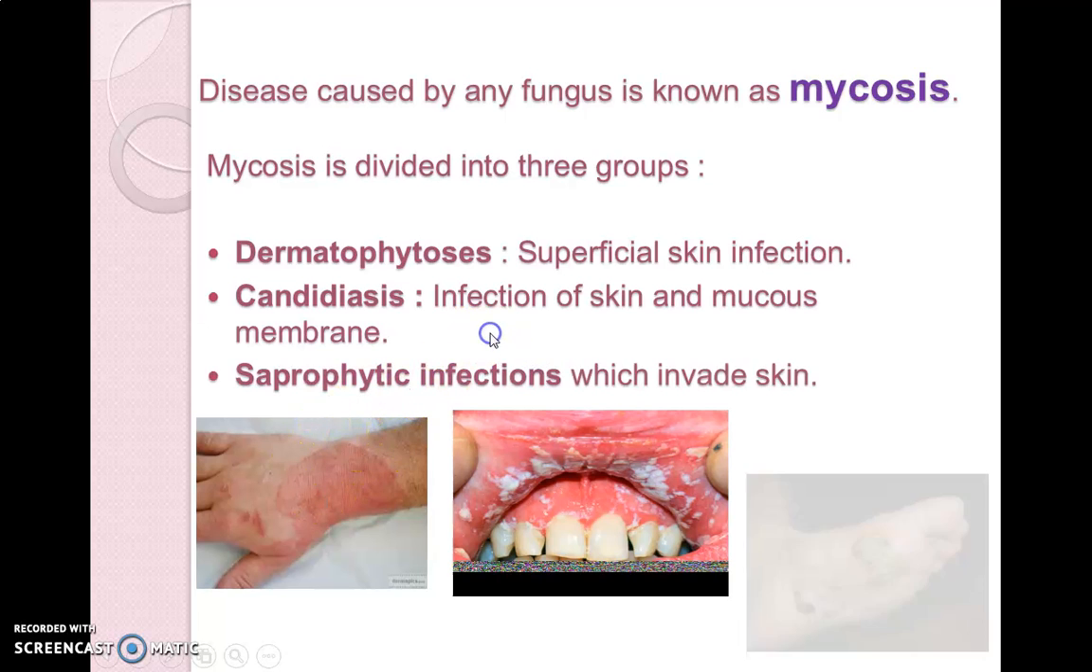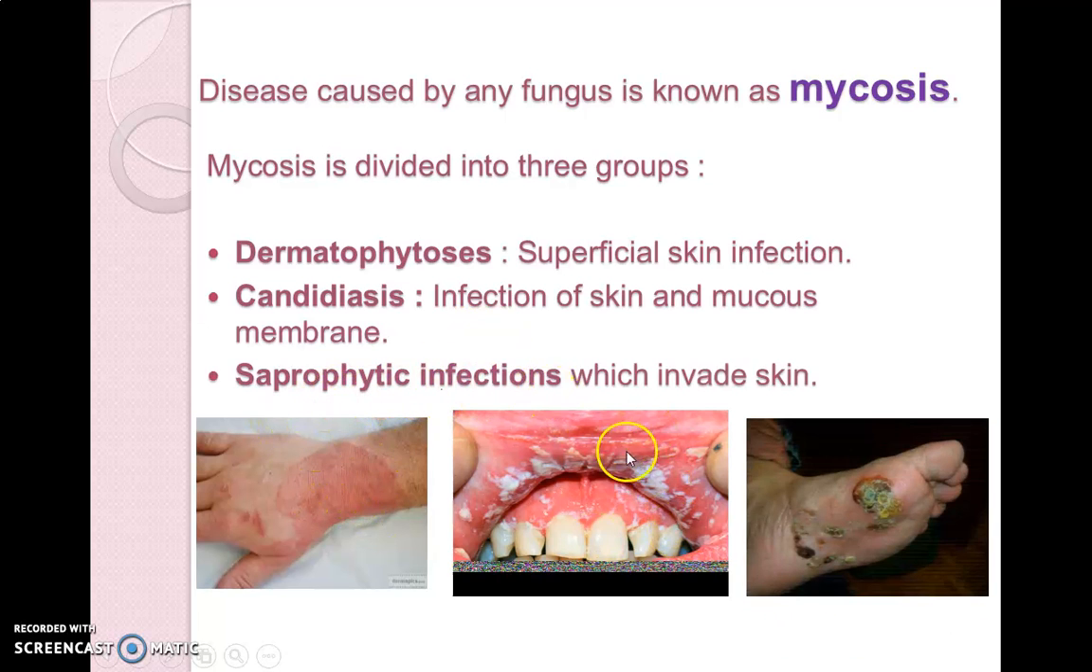Next, saprophytic fungal infection, in which the fungi go inward into the skin, penetrate the skin and enter into the deeper side of the skin. It means that this type of fungal infection is called saprophytic fungal infection, which invades the skin as shown in the figure. So these all three are the types of fungal infection, called mycosis: dermatophytosis related with skin, candidiasis, the fungal infection related with the mucous membrane, and saprophytic fungal infection which invades the skin.